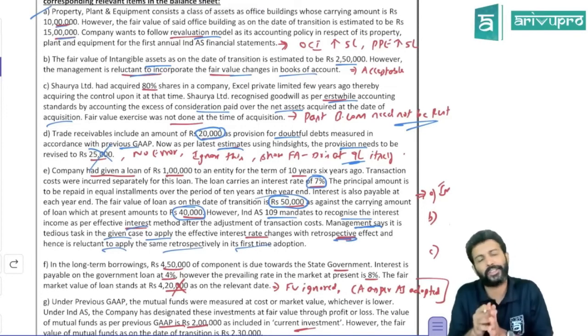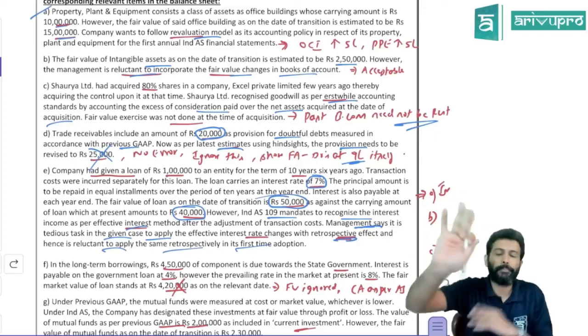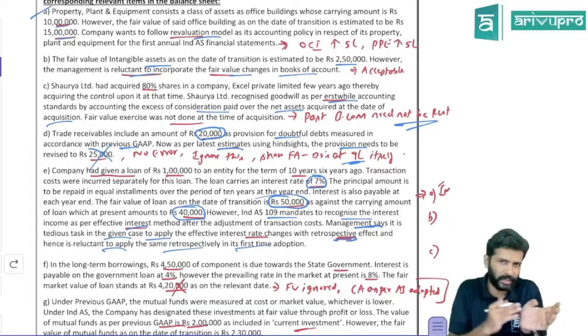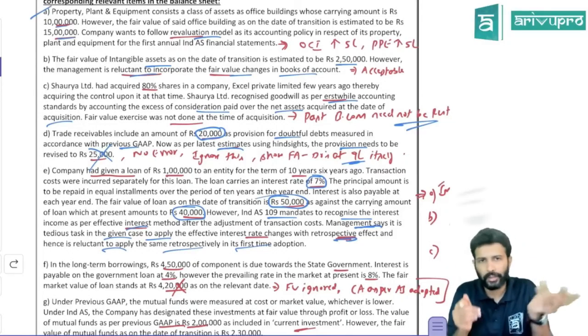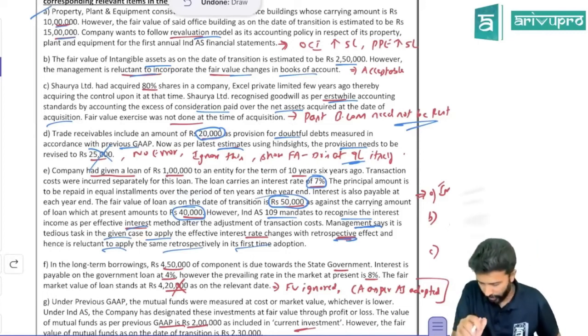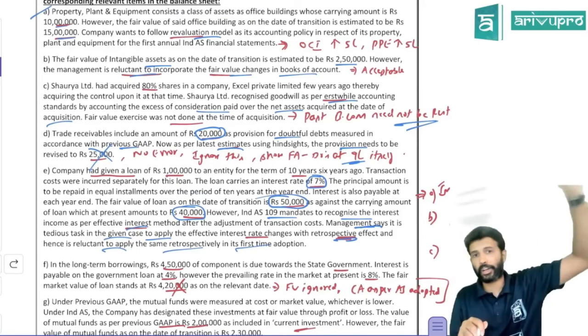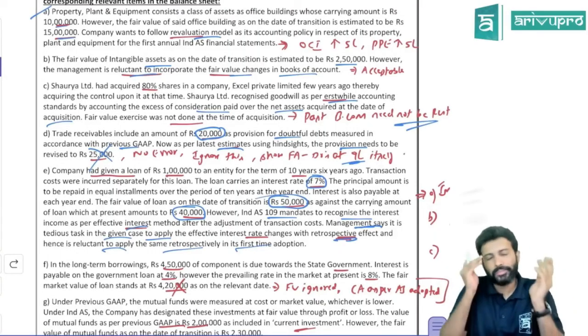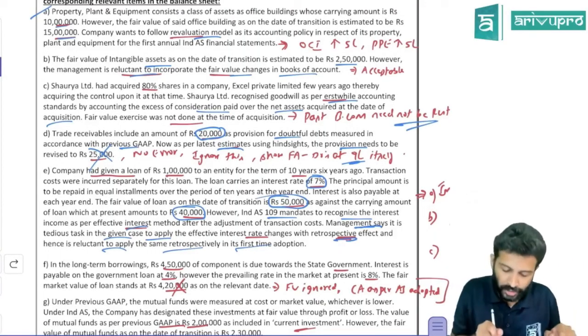So what the standard says is, ideally you have to do it retrospectively, but if you feel it is impractical to apply retrospectively, maybe due to lack of data or whatever reason, then at least find out what is the fair value on the date of transition and take that itself. Ideally you have to do it retrospectively, get its value on the date of transition and record that. If you're not able to do it, just find out the fair value on the date of transition, which is how much? 50,000.